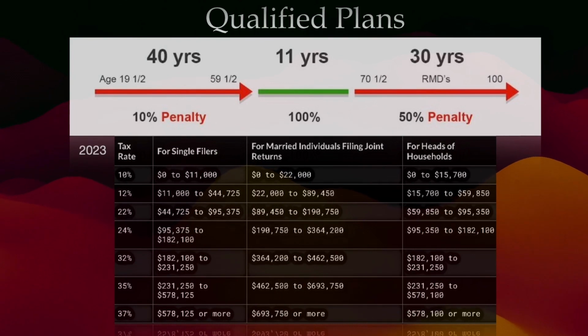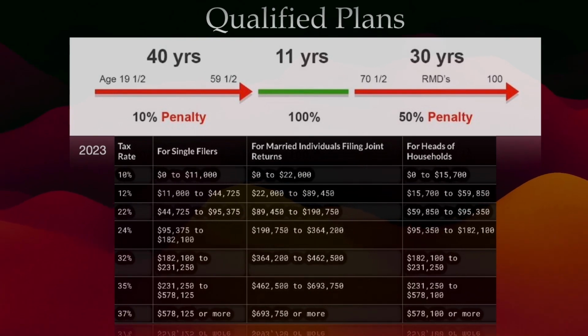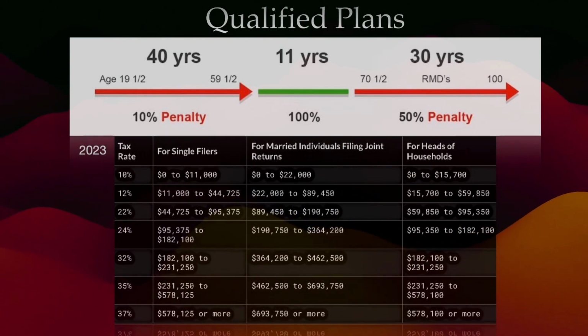Number 3. After 70.5, you are required to take a specific amount of money out and pay your taxes on that money. In case you decide not to take out required minimum distributions, you pay a 50% penalty plus the tax when you do decide to take that money out.